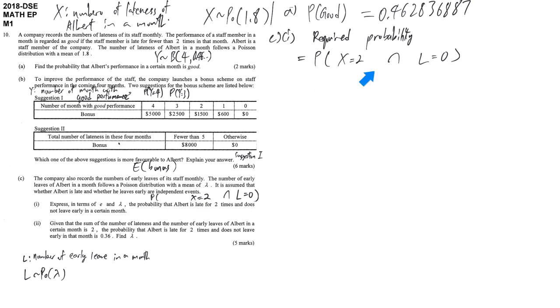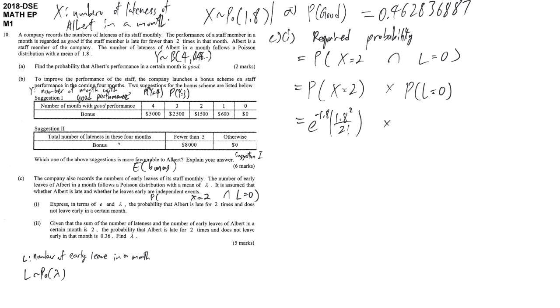In part C1, they are asking for this, and because they say the 2 events are totally independent, this is equal to 2 separate probabilities multiplied together. First, to fulfill this requirement is e power negative 1.8 times 1.8 power 2 divided by 2 factorial.